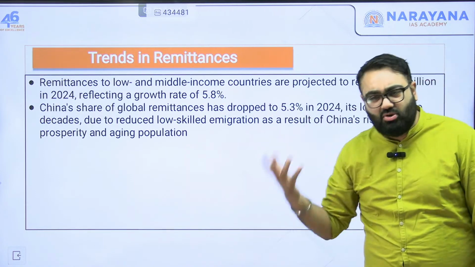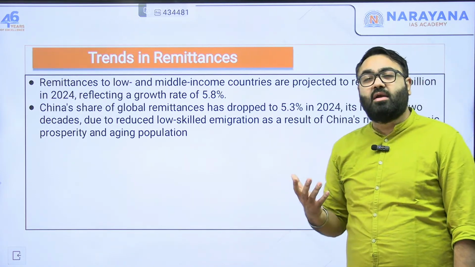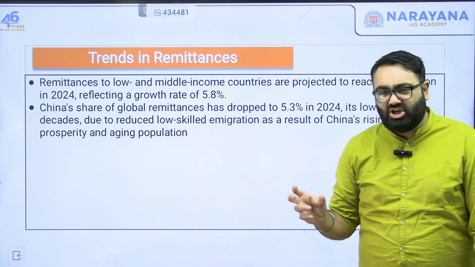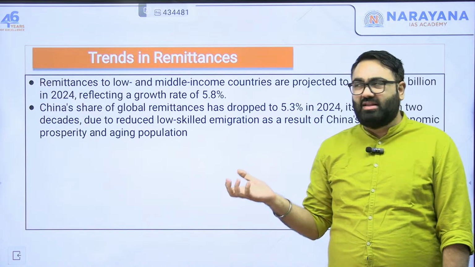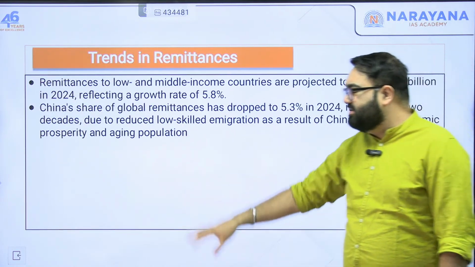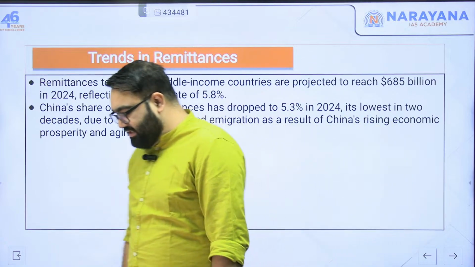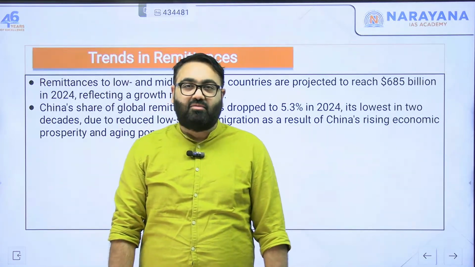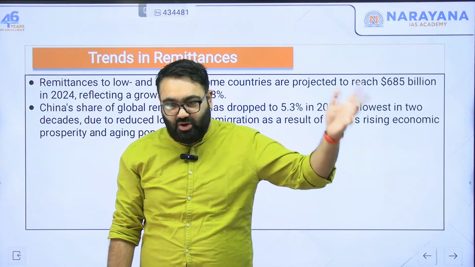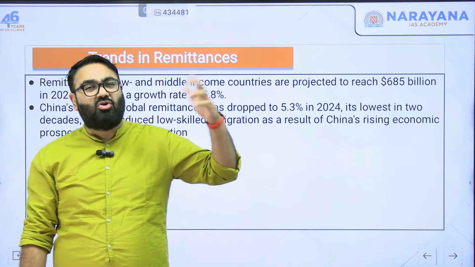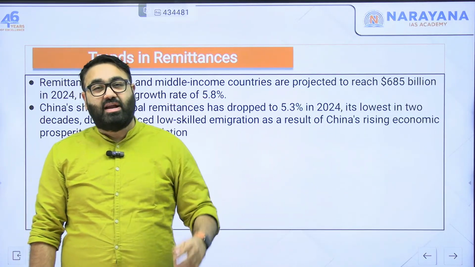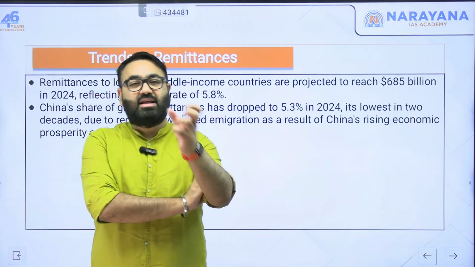Remittances usually go to low income and middle income countries, because you don't expect developed or rich countries to have many people outside sending money back. Interestingly, China's remittances are decreasing. China used to be a top receiver of remittances, if not the top, at least the second highest along with India. But the amount they are receiving is now decreasing.